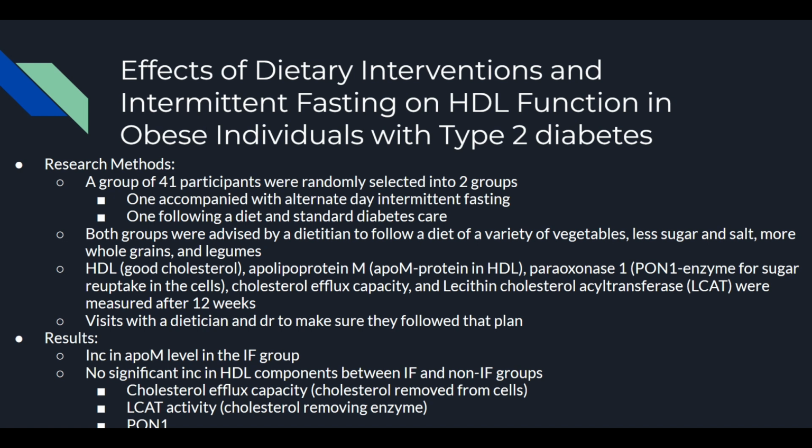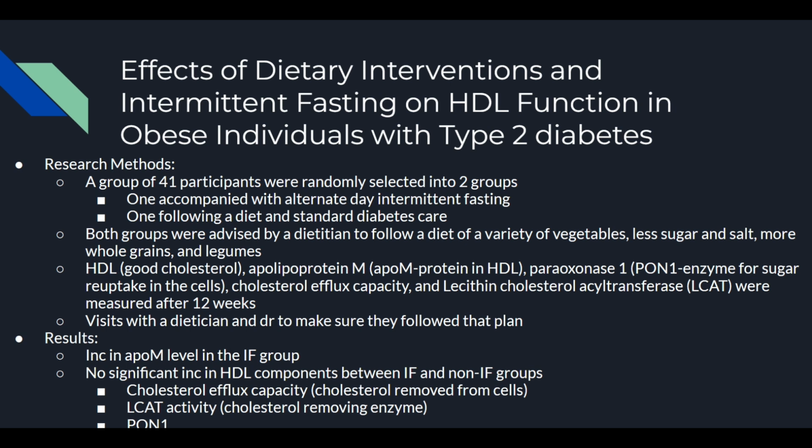We looked at a group of scientists who studied the effects of dietary interventions and intermittent fasting, specifically on the HDL function in, of course, obese individuals with type 2 diabetes. And what this study included was a group of 41 participants who were randomly selected into two different groups. One of them did alternate day intermittent fasting, where they ate all their calories on one day and they fasted for the entire day.